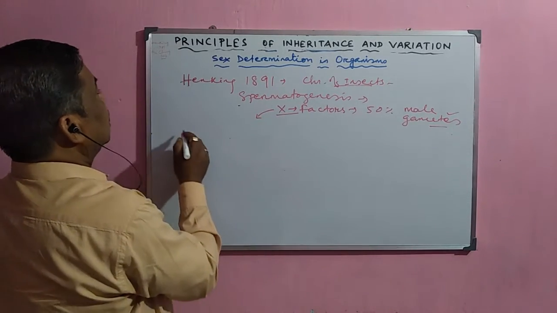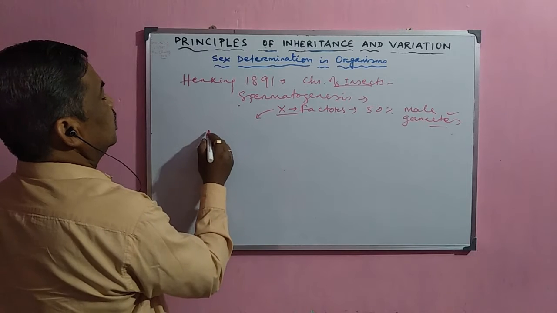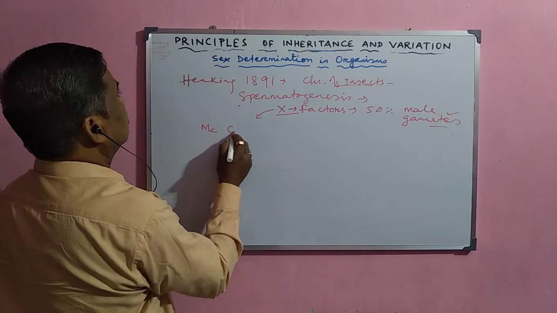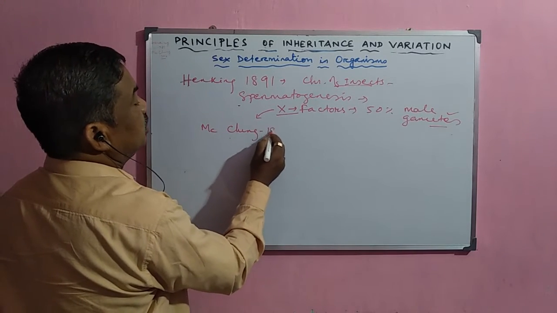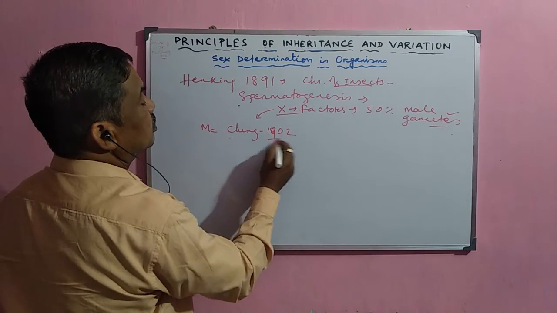These X factors were actually explained by McClung in 1902.